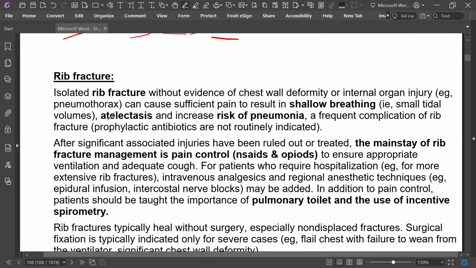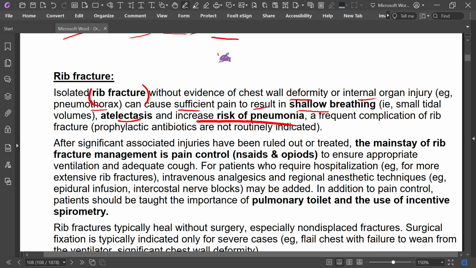Rib fracture. An isolated rib fracture without evidence of chest wall deformity or internal organ injury, or with pneumothorax, can cause sufficient pain to result in shallow breathing, small tidal volume, atelectasis, and increased risk of pneumonia.